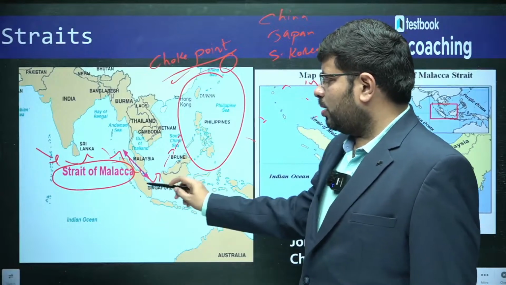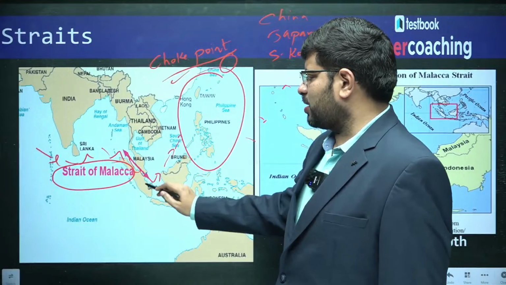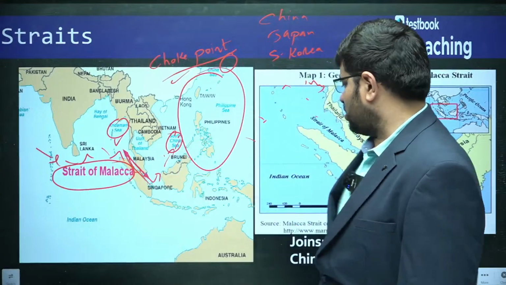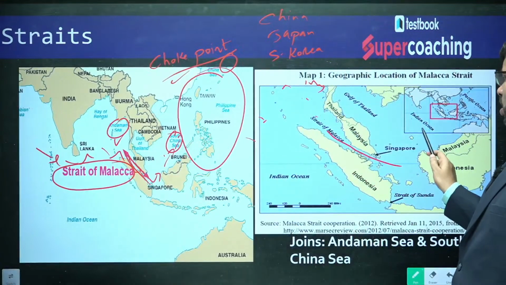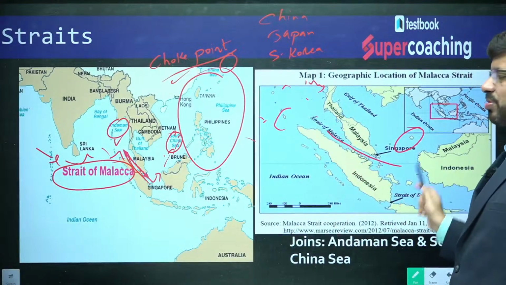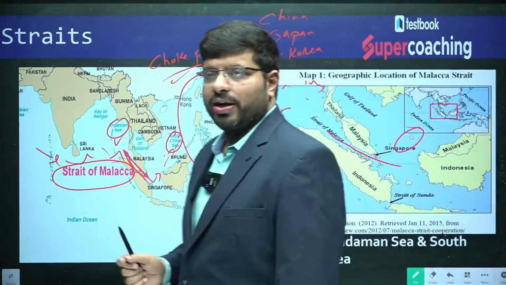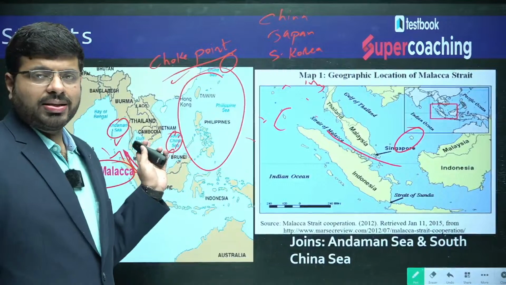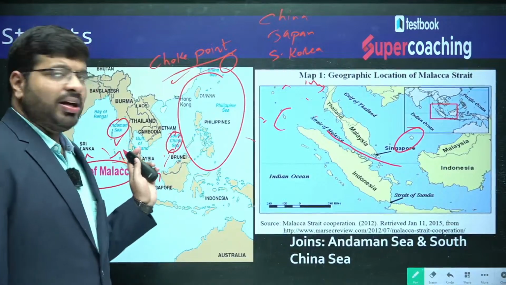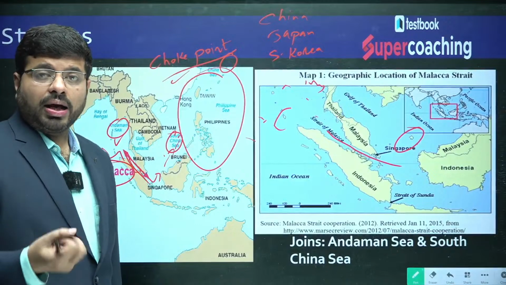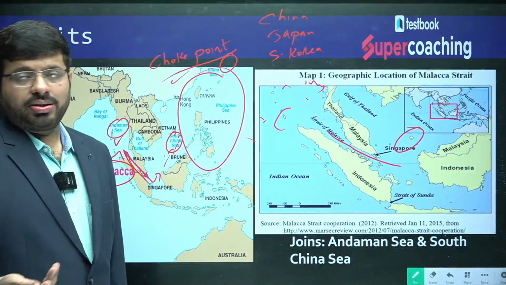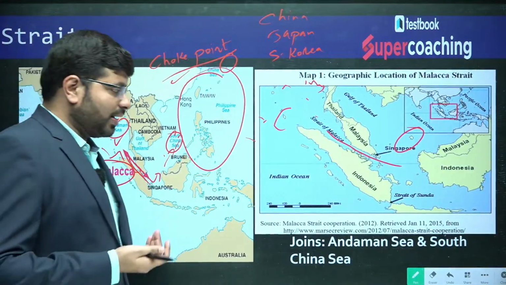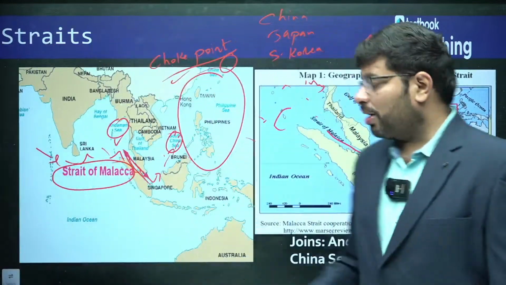All the ships enter the Malacca Strait, which connects the Andaman Sea with the South China Sea. You can see this is the Strait of Malacca connecting this with this. Now all the ships have to travel through this. That's why it is strategically very important. That is why even India has some naval bases in the Andaman and Nicobar Islands, so that very near to the Malacca Strait we have our access, our presence. That is the significance of geography. It is geography which is determining these things, right? I hope you are able to follow.